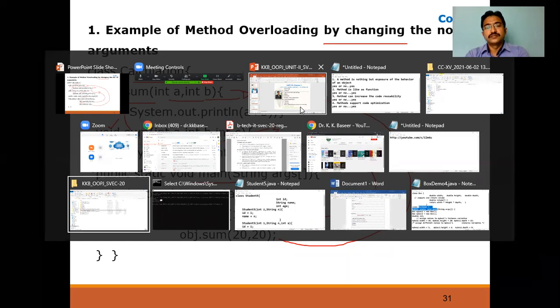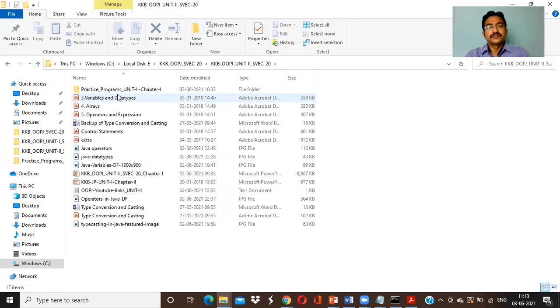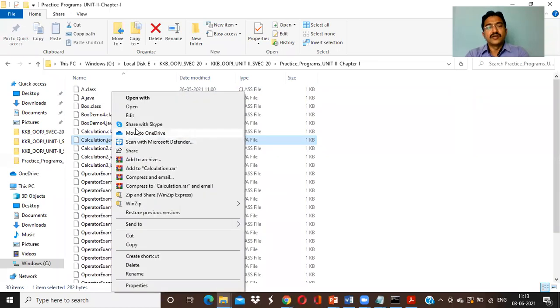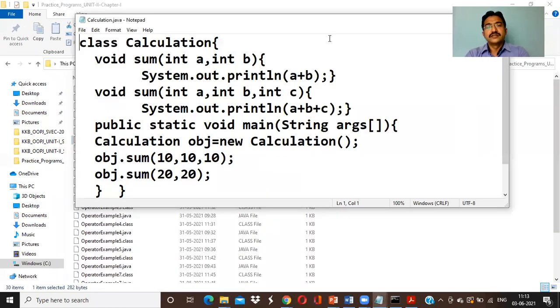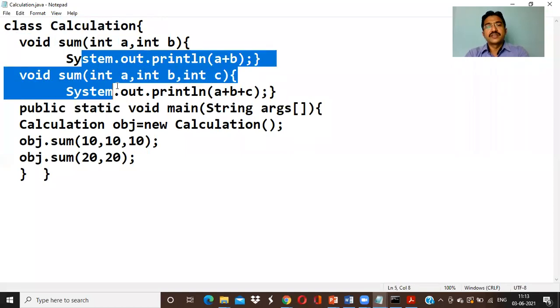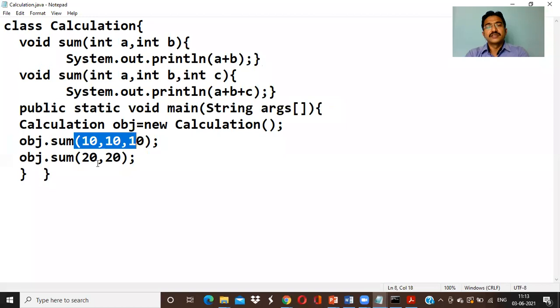Okay, so here are the practice programs. Calculation, here is the class. Already I have kept it. This is the calculation. See, calculation sum, two parameters, three parameters, and calling with the help of object. We are calling this three parameter, four parameters. Now go to the command prompt.